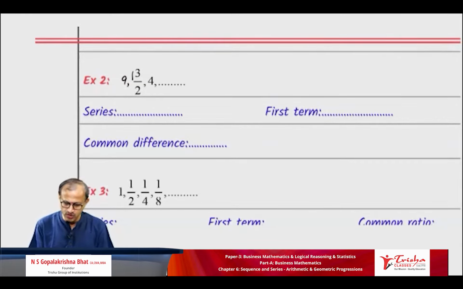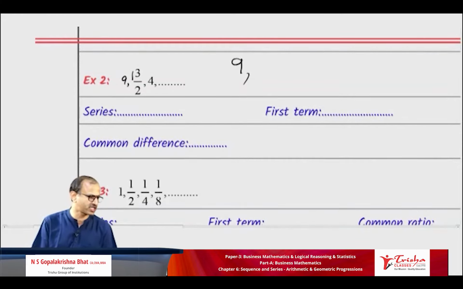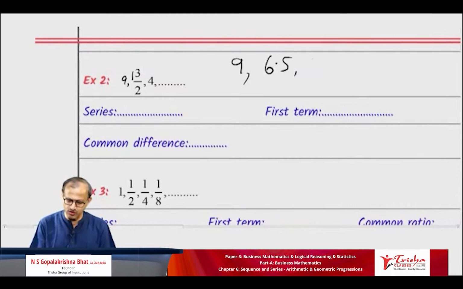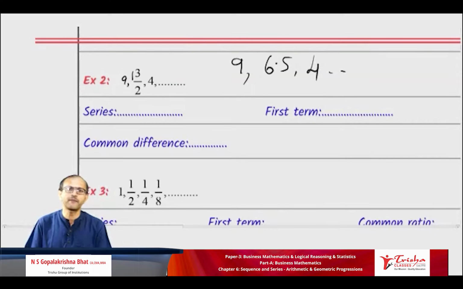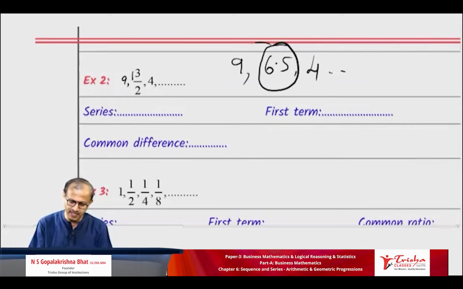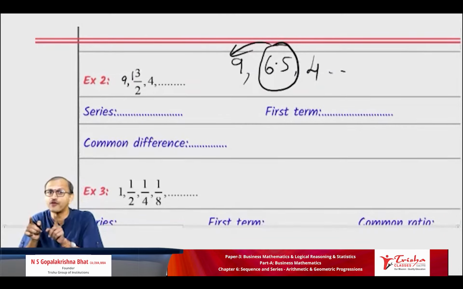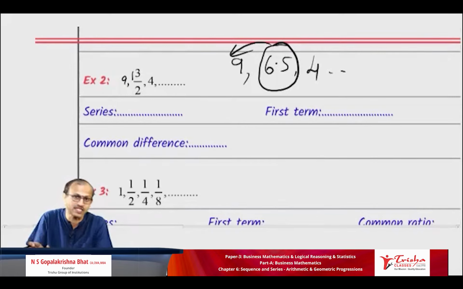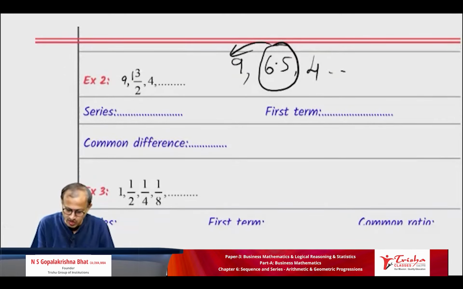Okay. So what we will do, I'll write 9, and 13 by 2 on the calculator. Check it out, 13 by 2. Your answer is 6.5. Super. For 4 you don't have to do anything, it is already there. Students, now you tell me AP, GP, HP. I have to check the difference. 6.5 minus 9. Don't do 9 minus 6.5. Repeat again, many students are in a hurry. First minus second? No, no, no. Second minus first. So I'll write T2 minus T1.